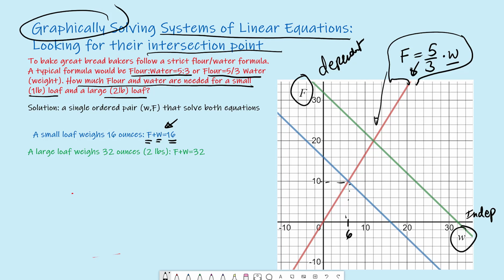We can write this in another way, right? If we subtract the water from both sides of this equation, we get F, flour, equals 16 minus water.